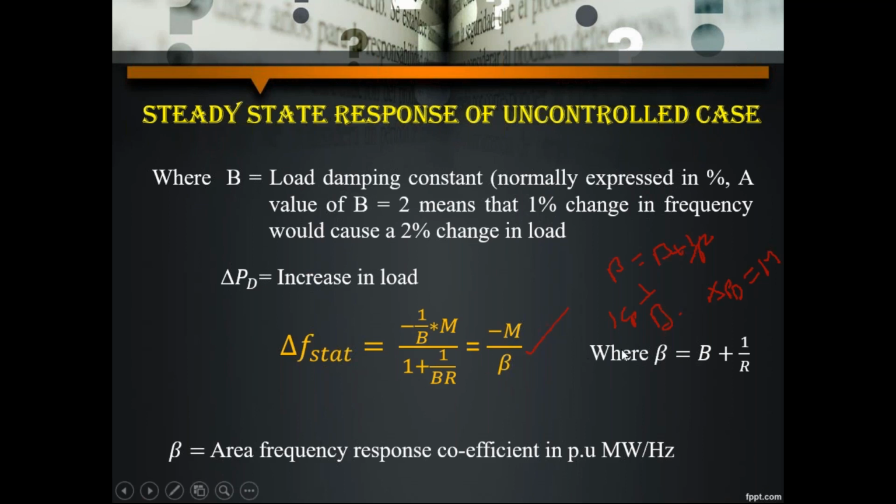Now here I am assuming that beta is equal to B plus 1 by R. So here beta is the area frequency response coefficient, in per unit megawatts per hertz. Keep remembering these units of beta. If they give that the area frequency response constant is beta, you can easily find minus M by beta, which is the frequency change that occurs in the static response. That is given by beta, the area frequency response coefficient in per unit megawatts per hertz.